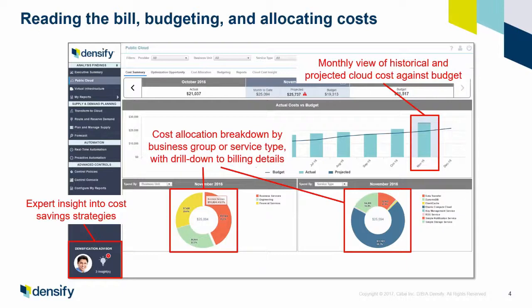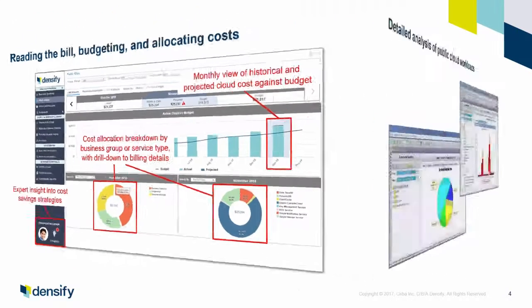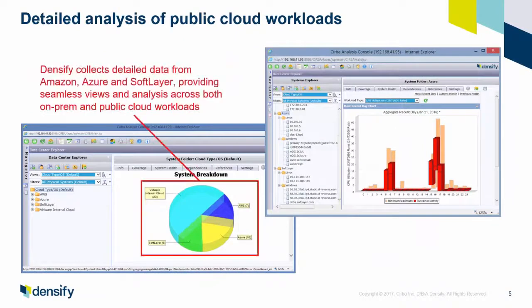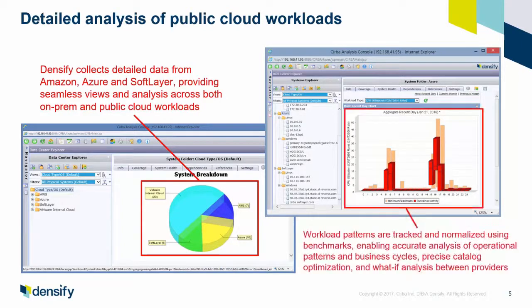Now once you have that billing visibility, the next step of course is to look at the actual workloads and understand how you can drive deeper optimization. And Densify does acquire utilization data from all the major cloud providers, and it basically does a pattern analysis. It actually learns the patterns of the applications looking at the history and allows you to see what the overall patterns are or the individual patterns, and everything's normalized to benchmark. So for example, this screen is showing the aggregate normalized workload of everything running in Azure. And that's very important because that allows us to get visibility into what's happening, but also it allows us to drive high optimization.